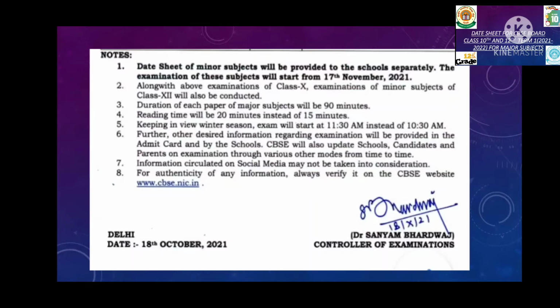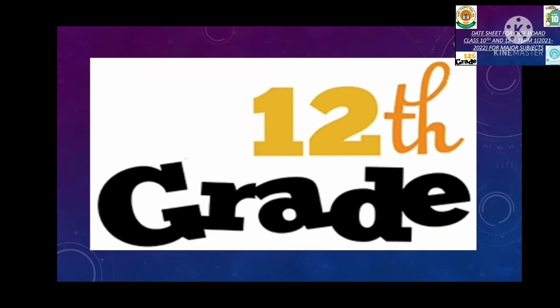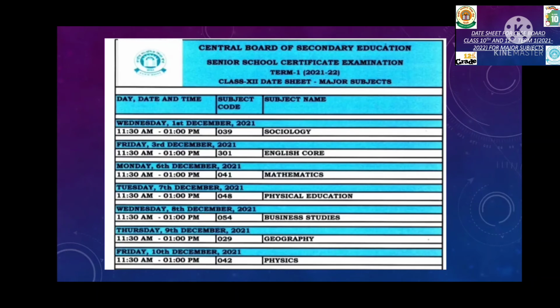Information circulated on social media should not be taken into consideration. Further, other information will be provided to the students by their admit cards. CBSE will update schools, candidates and parents on examination through various other modes from time to time. They will keep you updated through their websites or by giving information to your respective schools. For authentic information, you should visit the CBSE website, that is www.cbse.nic.in.